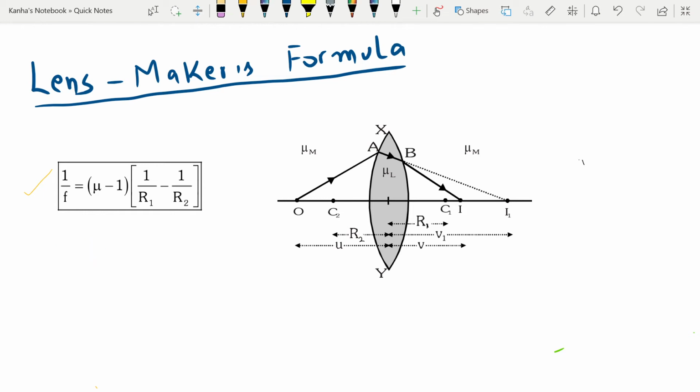So what we have is a lens with a refractive index given by mu l, kept in a medium with a refractive index mu m. There are two surfaces of the lens.